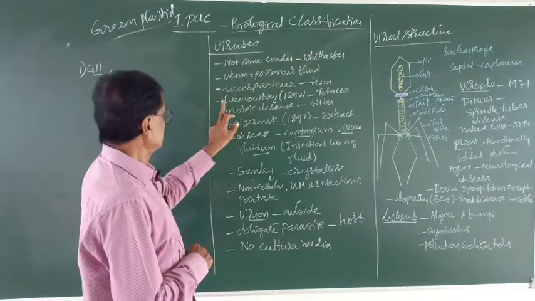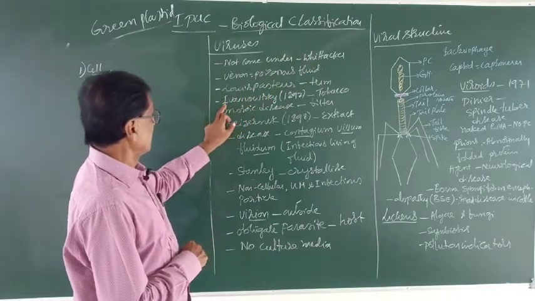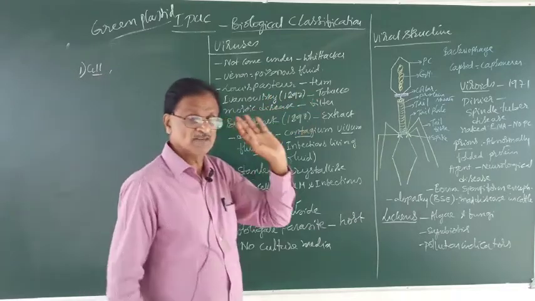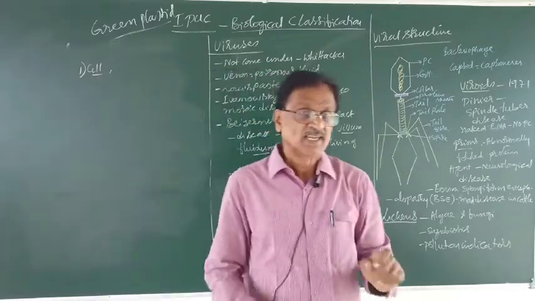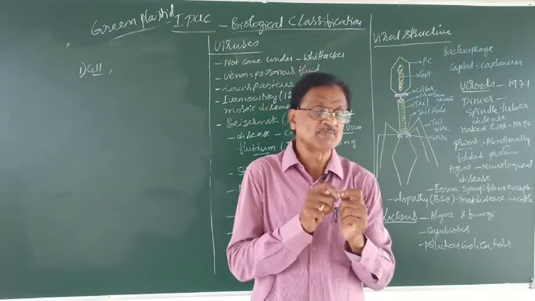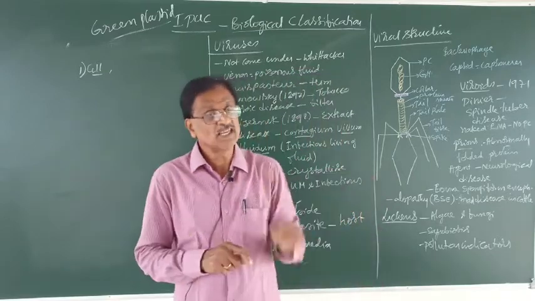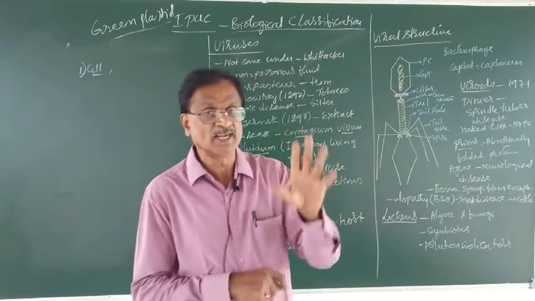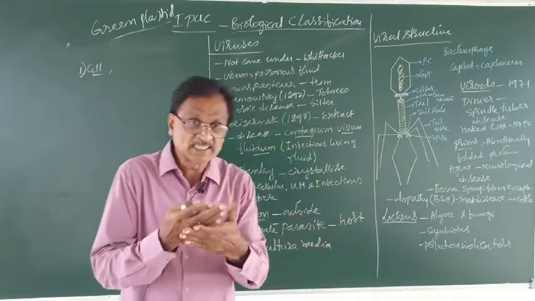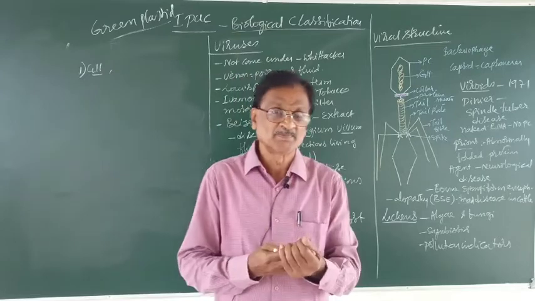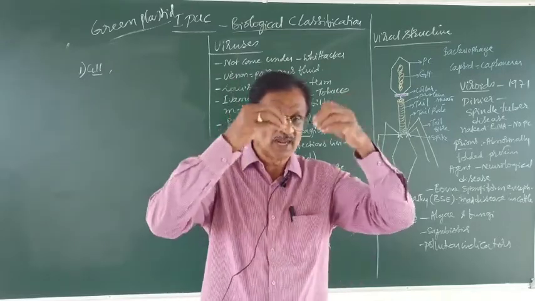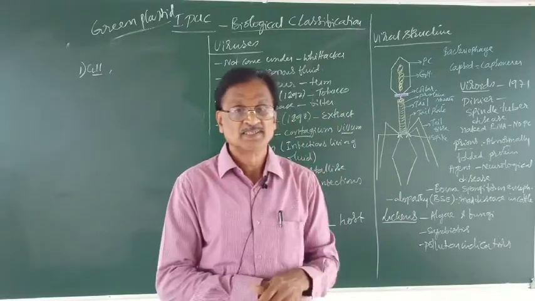Another scientist, Ivanovsky, in 1892, observed that a tobacco plant was suffering from a mosaic disease. He thought it was infected by bacteria. He collected the extract of that plant and filtered it through a bacterial filter.